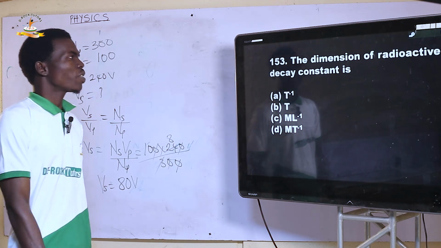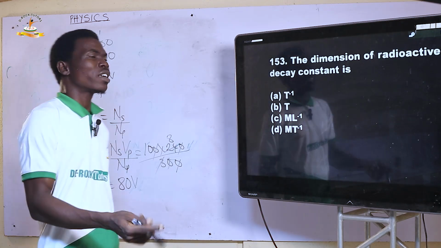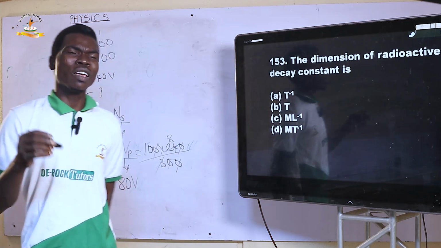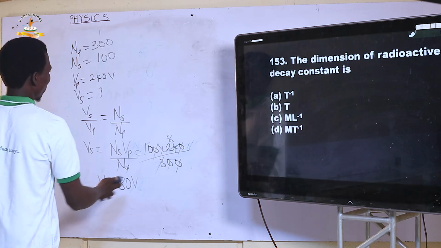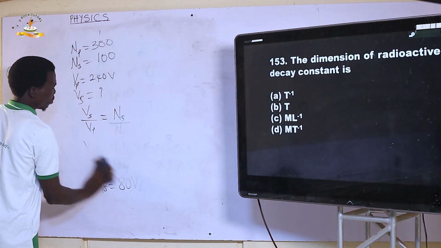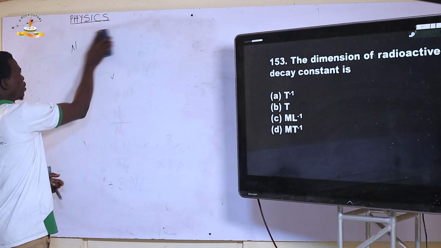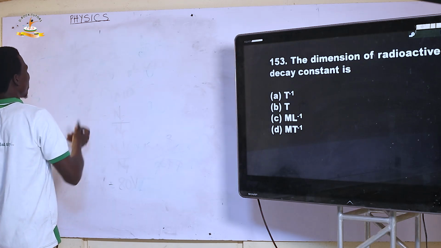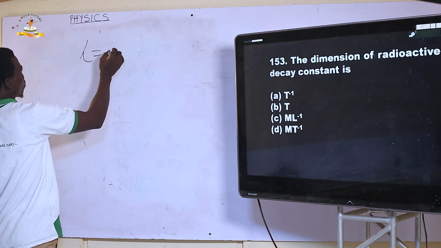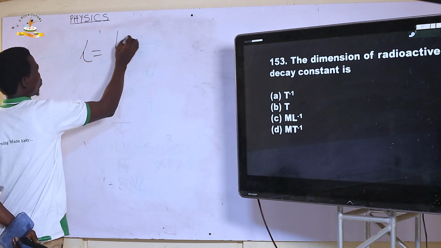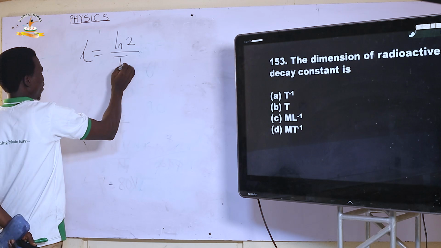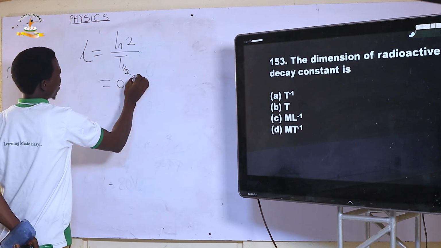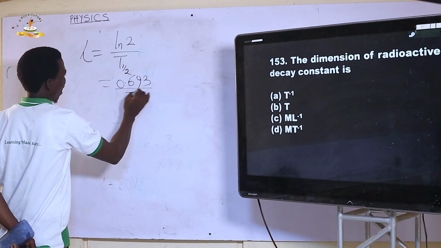Next. 153. The dimension of the radioactive decay constant is what? The radioactive decay constant is given with this formula. It is lambda, and is given as ln 2 over half life, and this ln 2 is 0.693, all over half life.